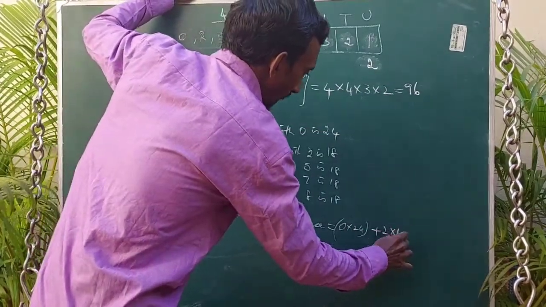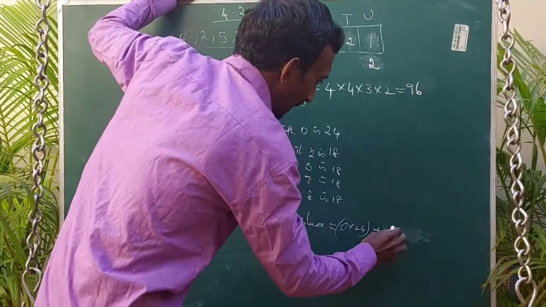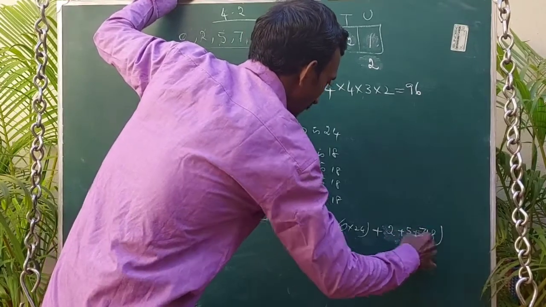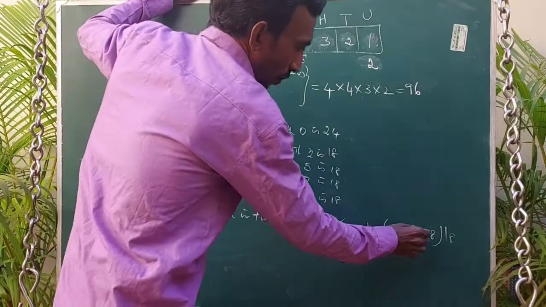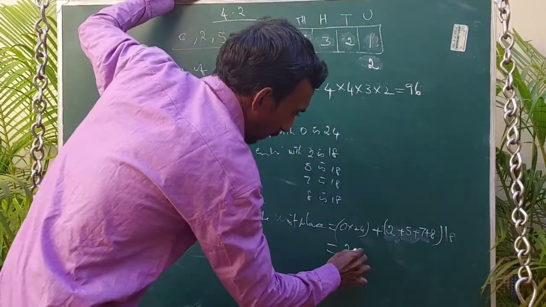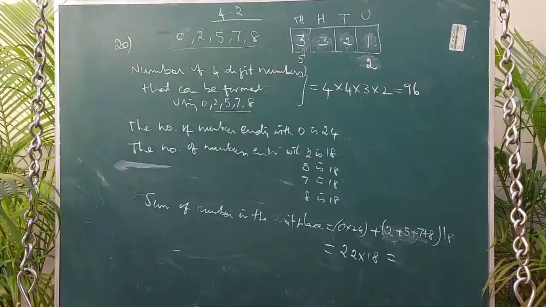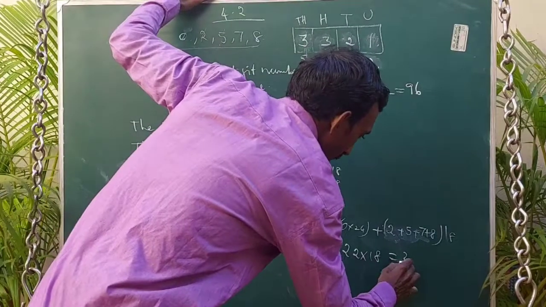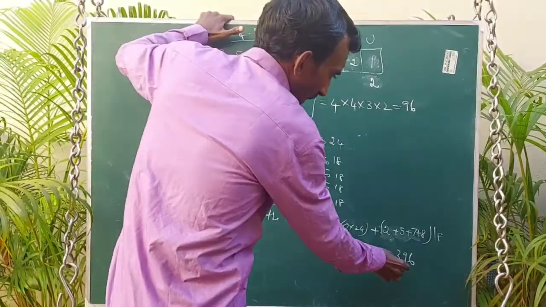So 2 into 18 plus 5 into 18, or we can write it as 2 plus 5 plus 7 plus 8, into 18 remaining. So 14 plus 8 is 22. 22 into 18 gives us 396. Therefore, 396 is the sum of the numbers in the unit place.